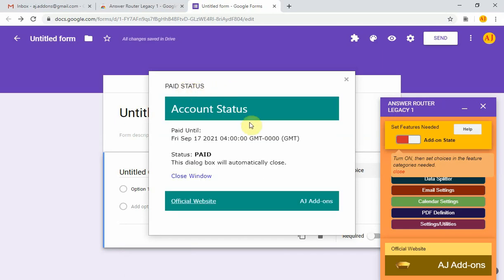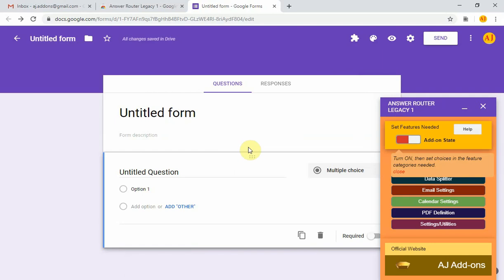You will see that it checked for the paid status. As soon as you open the sidebar, it will check your paid status. This is a paid add-on. In order for the add-on to run, this main button must be turned on. Turn on, then set choices in the feature categories needed. Okay, I'm just going to close this message. Let's go into Settings and Utilities.